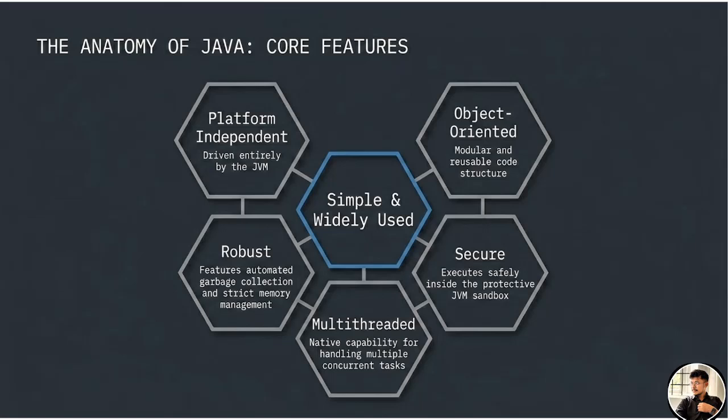Let's see the anatomy of Java, the core features. Java is simple and widely used. Why is it simple and widely used? I think Java is used in more than 90% of the market. It is simple because if you initially learn C or C++, the Java syntax is exactly the same.